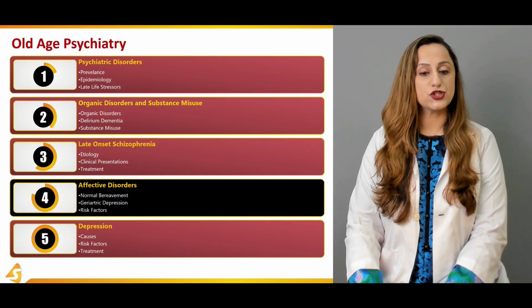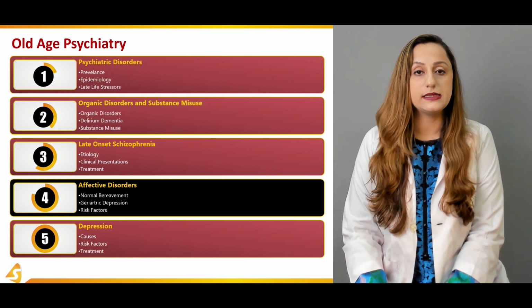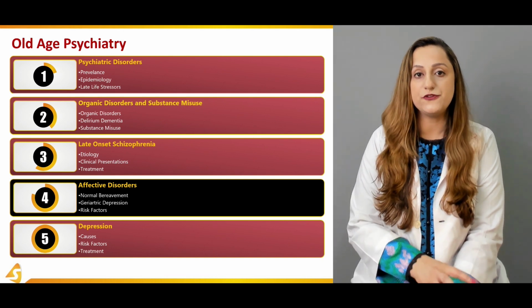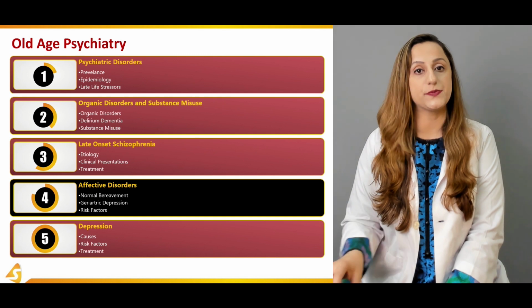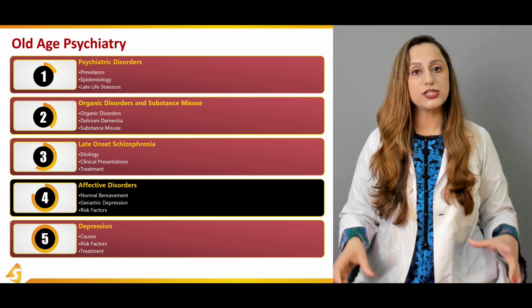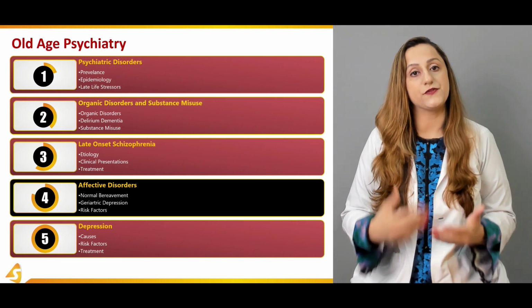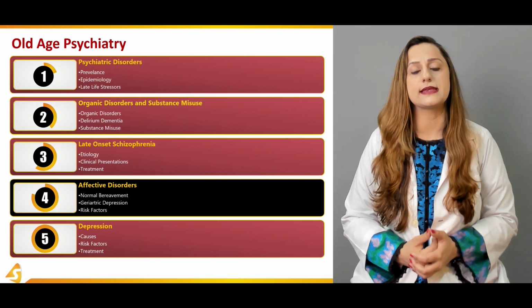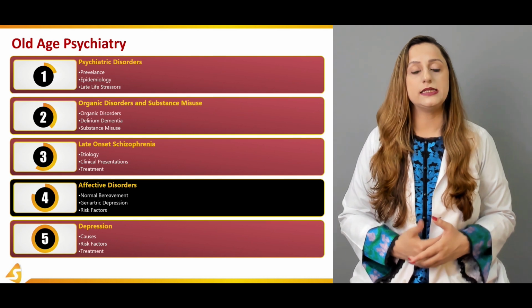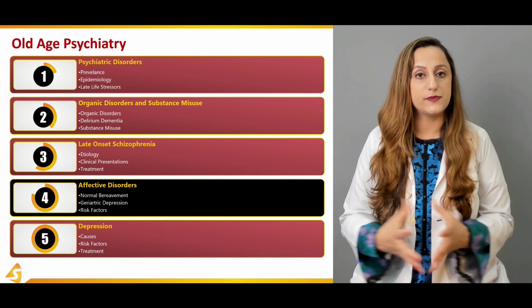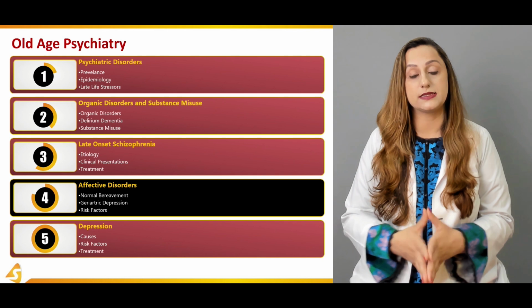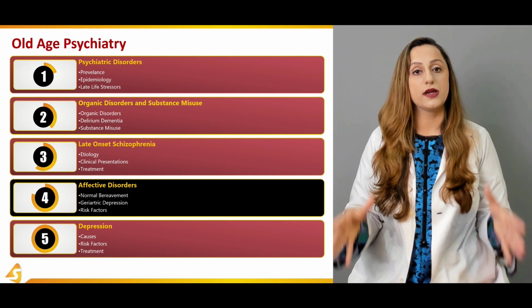So in this section, we are focusing on differentiating normal bereavement from geriatric depression. The duration of the illness will differentiate the severity of the disease, and how it is affecting the normal lifestyle of the individual will be the factors that differentiate these two conditions.